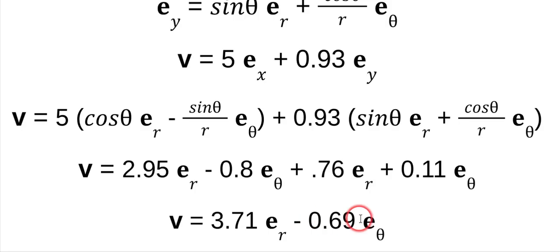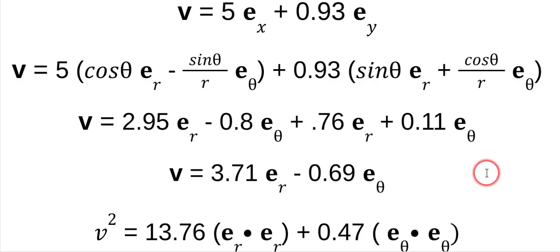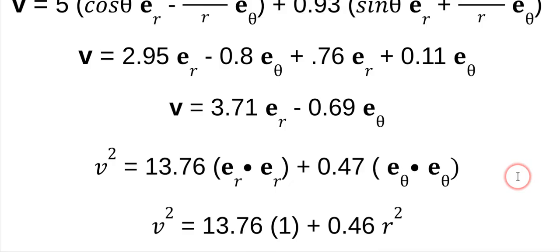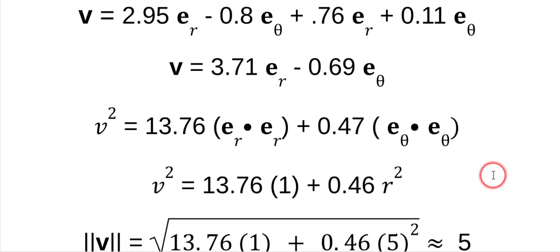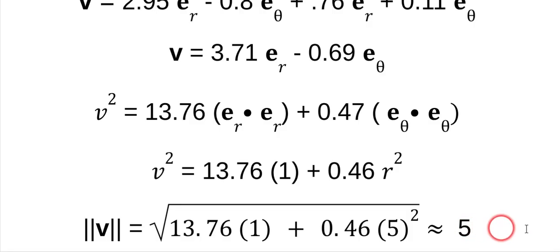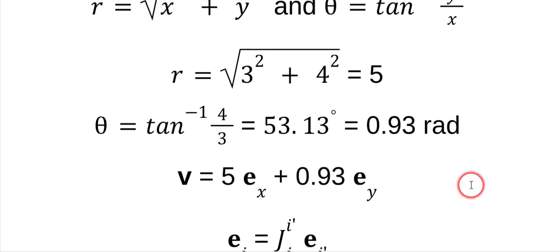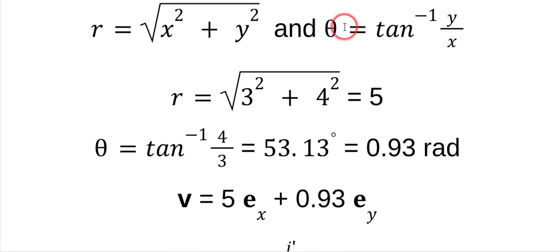Now, I want to know the magnitude of the vector. It is totally in the coordinates of r and theta, okay? So how do I do that? Well, the first thing I do is square it. Now, we're going to get e_r dot e_r, that's 1, and e_theta dot e_theta is r squared. And we're going to get this. We know what r is. It's 5. We put that in, and we get approximately 5. There's some decimals out here. I don't care. The point is the magnitude of that vector is 5. So it is the same vector we started with, but it transformed in a predictable way using these derived transformation equations, okay?